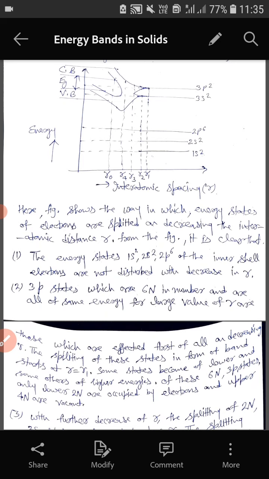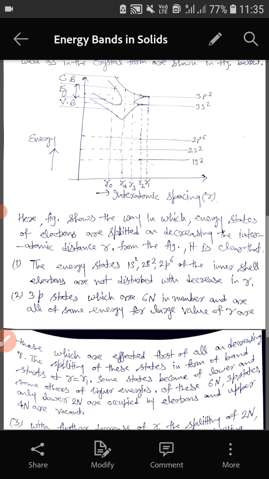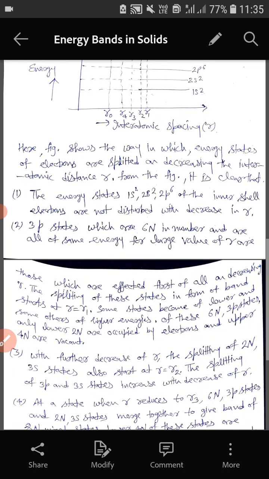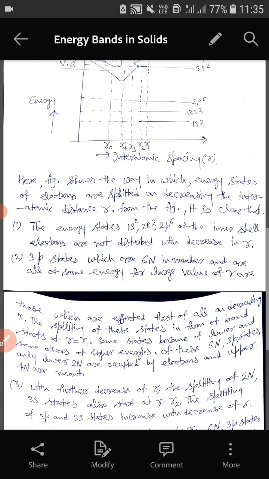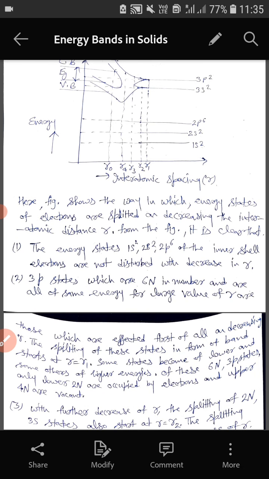So corresponding to 3p states of all n atoms there are 6n energy states, and they are all of the same energy for large values of R, because all atoms are silicon. These are the states affected first on decreasing R, because this is the outermost orbit of the silicon, and this will be the first to be affected.